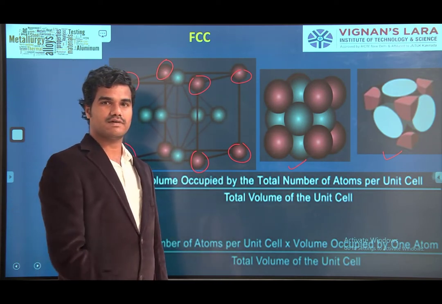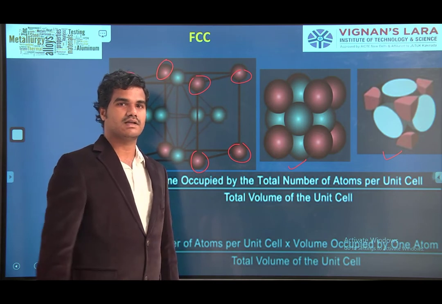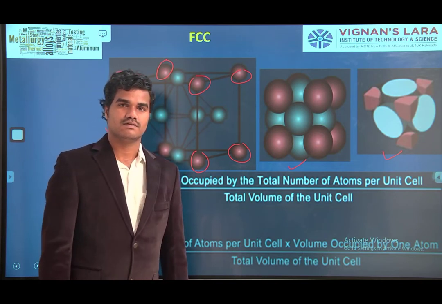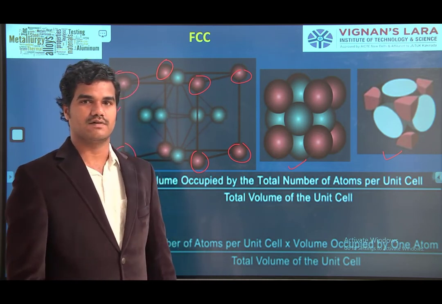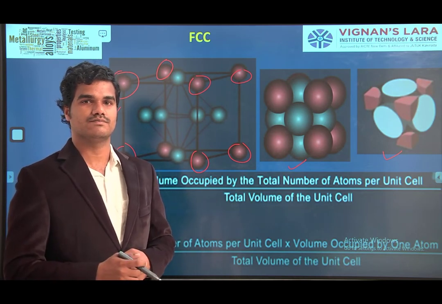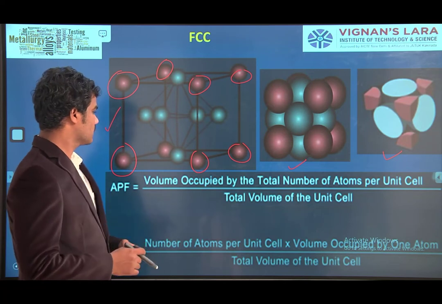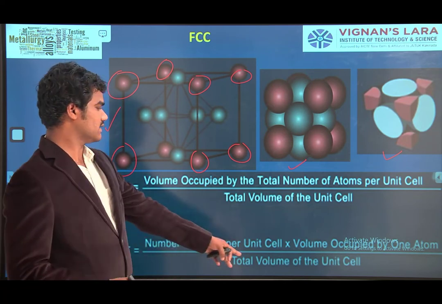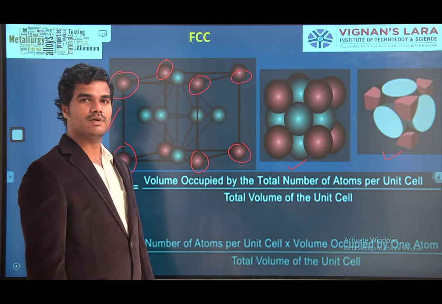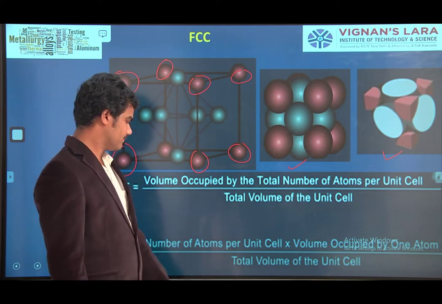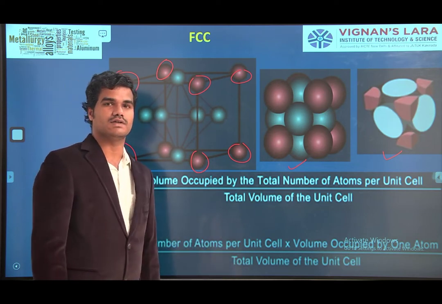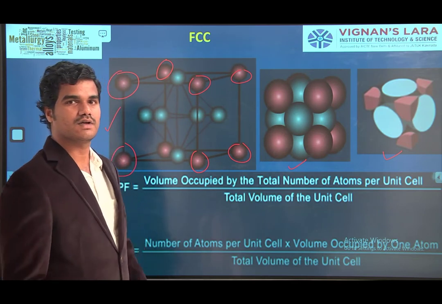What is the packing factor formula for calculating the packing factor of the face-centered cube? The number of atoms per unit cell into the volume occupied by one atom, divided by the total volume of the unit cell. Okay? Fine.